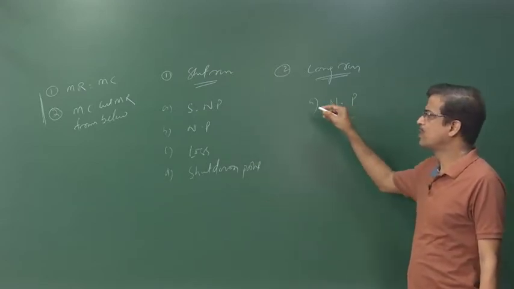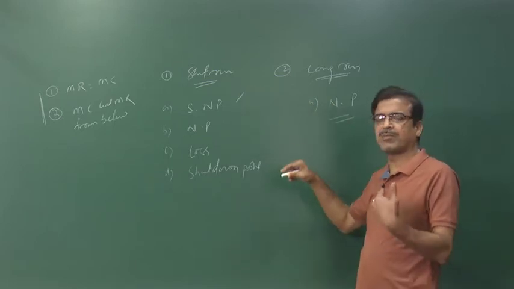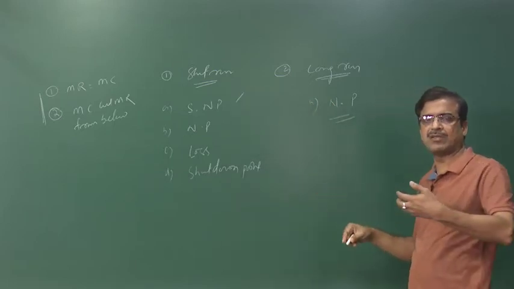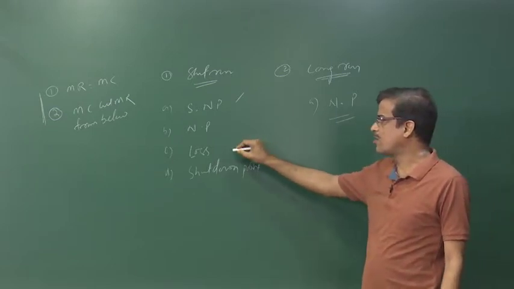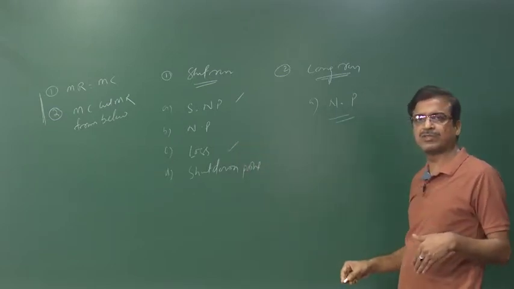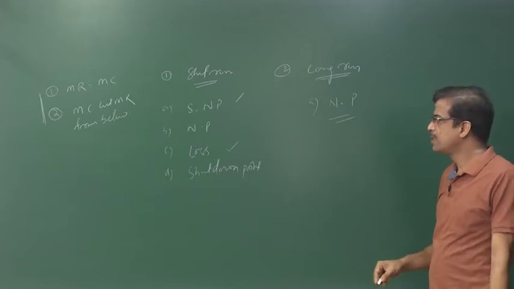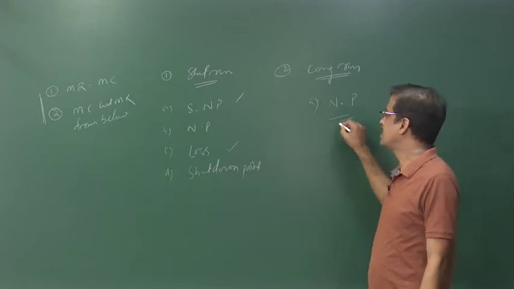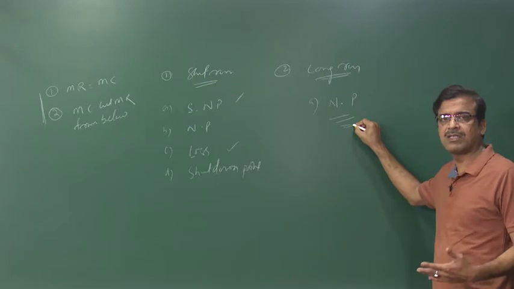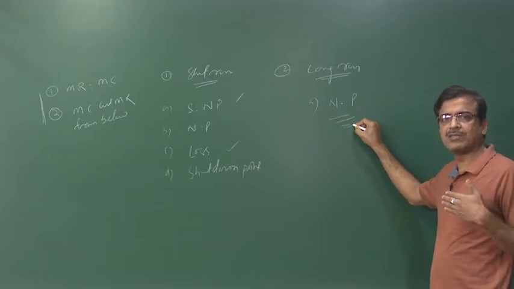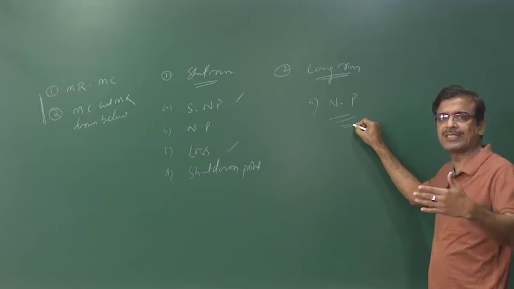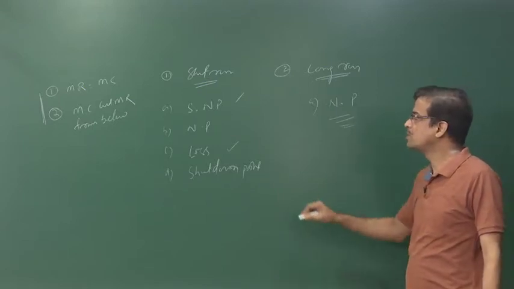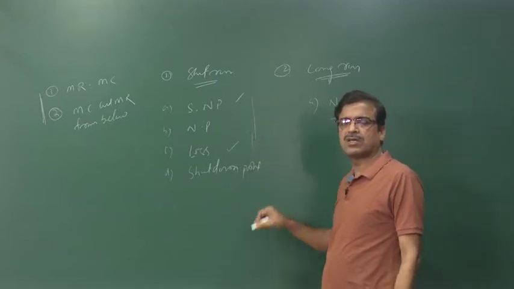Even if some supernormal profit occurs, then new producers can enter the industry and take away the profit. Similarly, if a loss occurs, some of the existing producers may quit the industry. These things are applicable in the long run, because in the long run new producers can enter and exit the industry. That means there is free entry and exit. But in the short run there is no question of entry and exit.